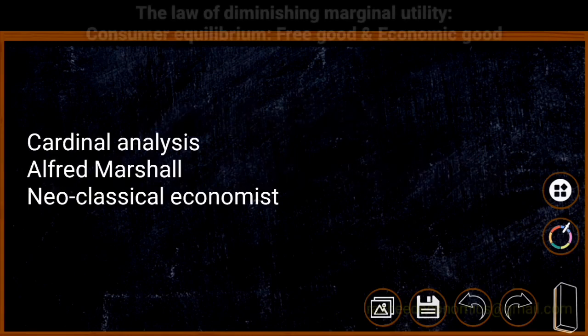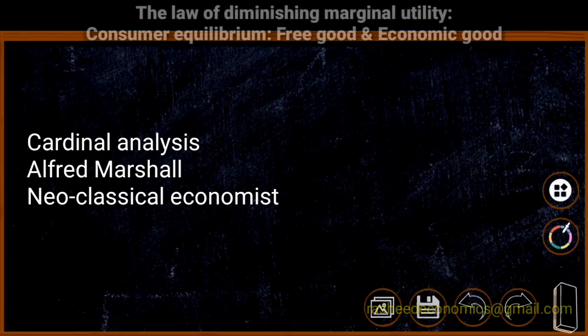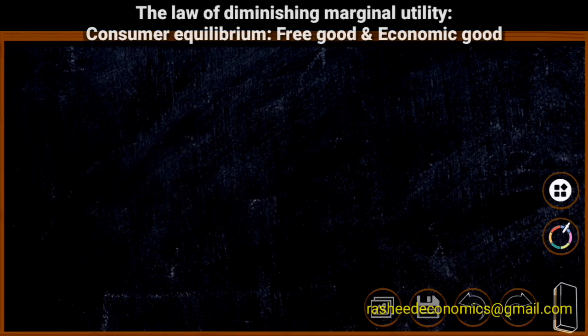The concept of consumer equilibrium using cardinal analysis is associated with Alfred Marshall, the neoclassical economist. But this is not the original contribution of Alfred Marshall.